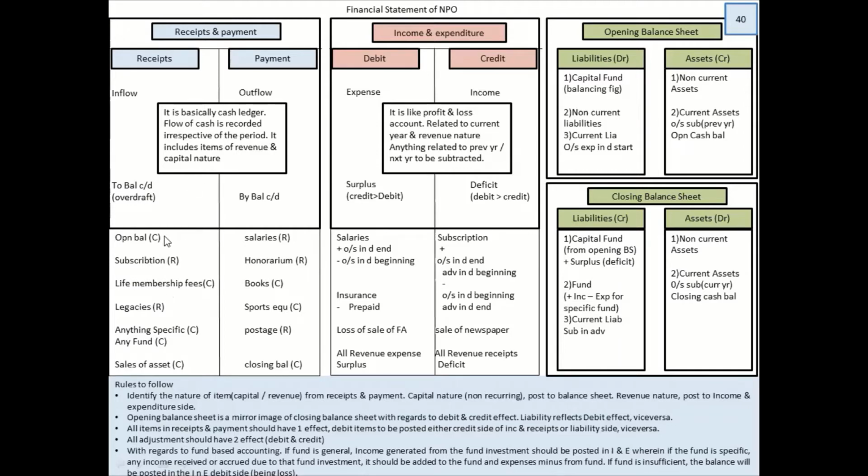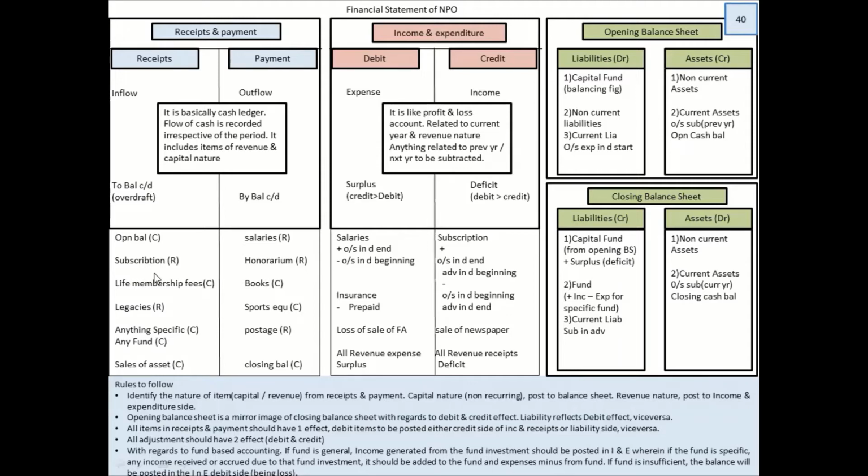Now if you see, this is how your question would look like. In the question you will find opening balance of the cash, that is the cash available on the very first day of the business. It could be the cash which we carry forward from last year, could be anything. Subscription. Now the term subscription means the members who subscribe. Now in an NGO, in a club, what happens?